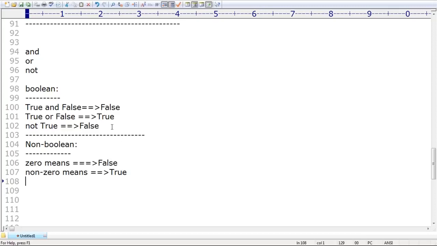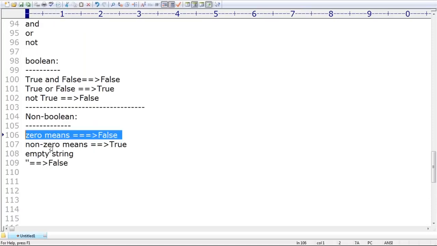Next, the empty string. An empty string means nothing is there, just quote open, quote close. In the middle, how many characters are there? Zero characters. An empty string is always treated as false. Keep these points in mind: zero means false, non-zero means true, empty string means false.